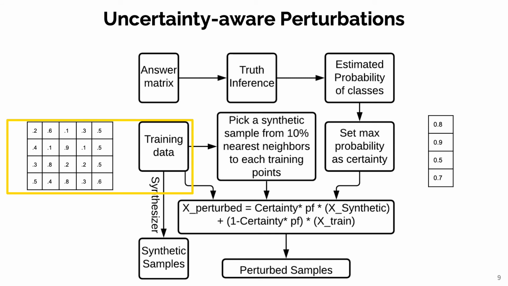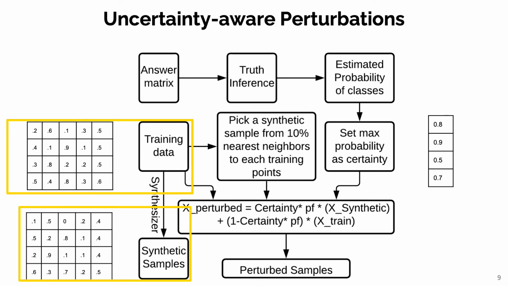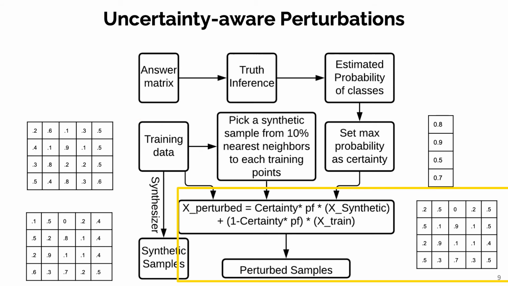Now on the other side, we have our training data of the same 4 samples with 5 features. By feeding this into our data synthesizer, we get some synthetic samples that resemble our feature distribution. Now we do a matching between the original samples and the synthetic ones by choosing one of the similar synthetic samples for each training sample. For simplicity here, their index is the same, so the first original sample is mapped to the first synthetic sample and the same for others. We then obtain the perturbed samples by using a convex combination of the synthetic and training samples weighted by certainty and the global parameter, perturbation fraction.